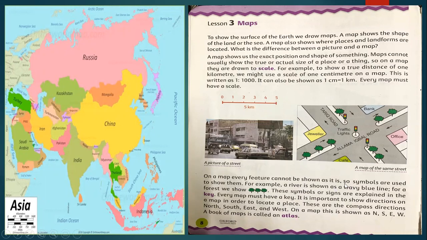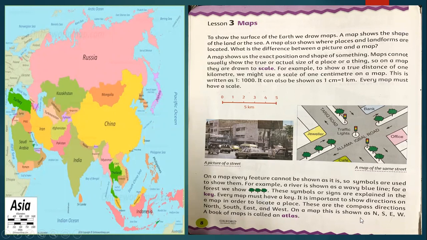Look, it is written here. Symbols are used to show them. For example, a river is shown as a wavy blue line. For a forest, we show these trees. These symbols or signs are explained in the key. There must be a key where they already explain the different things, that what symbol shows which things.